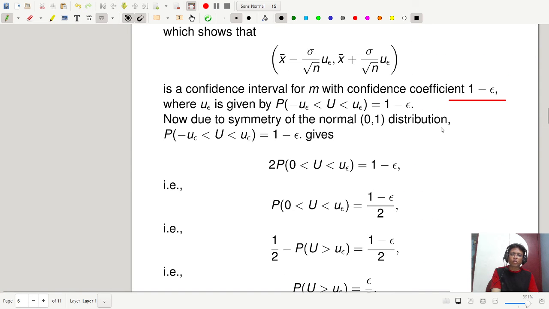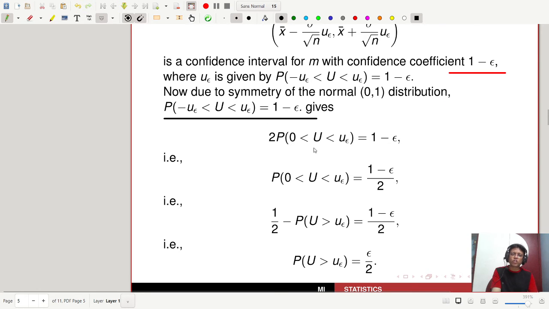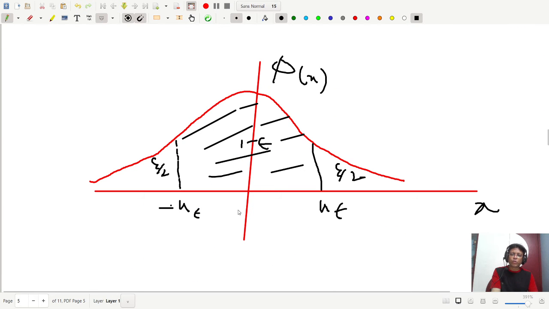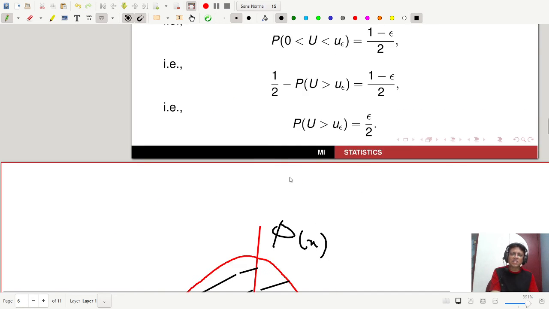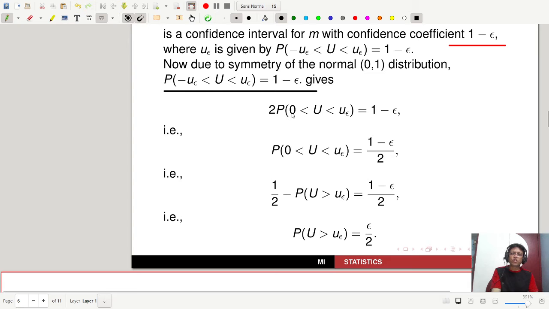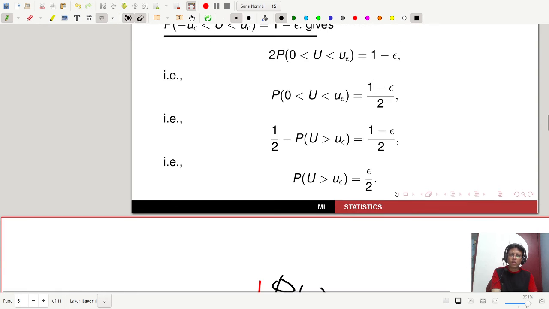Due to symmetry of the normal 0, 1 distribution, the probability of this interval is given by twice the probability of 0 less than U less than u epsilon, which equals 1 minus epsilon, because the region from 0 to u epsilon is the same as from minus u epsilon to 0. So twice the probability of 0 to u epsilon equals 1 minus epsilon, that is, the probability of 0 less than U less than u epsilon is 1 minus epsilon by 2.